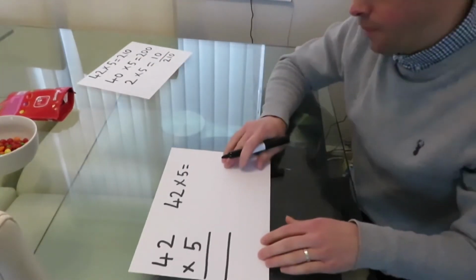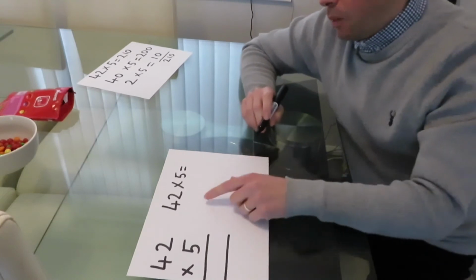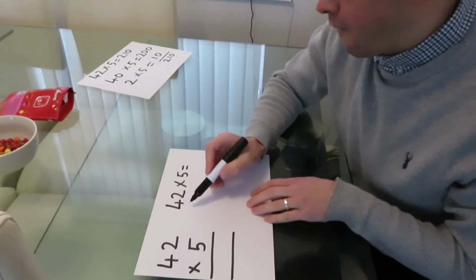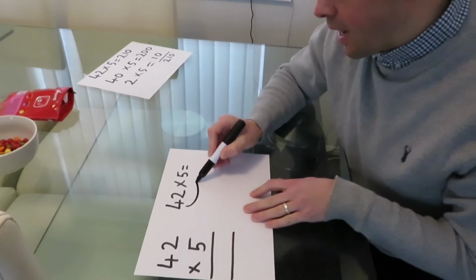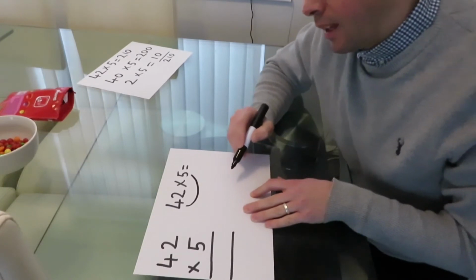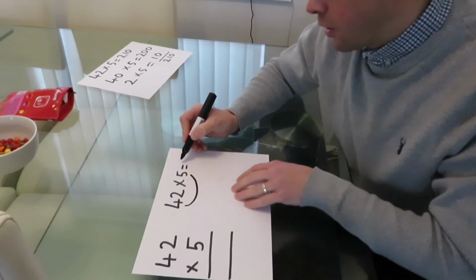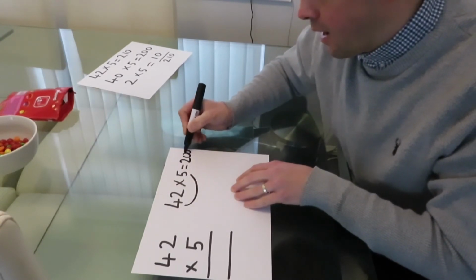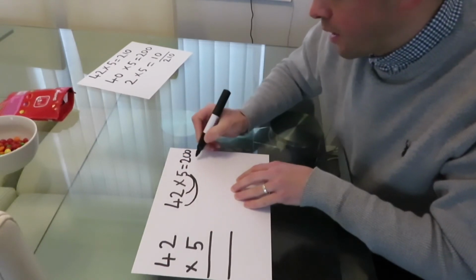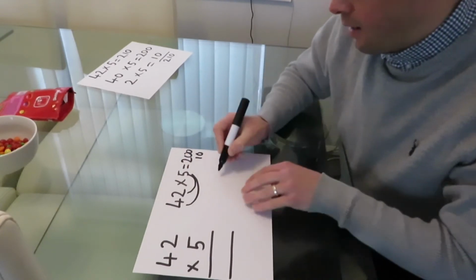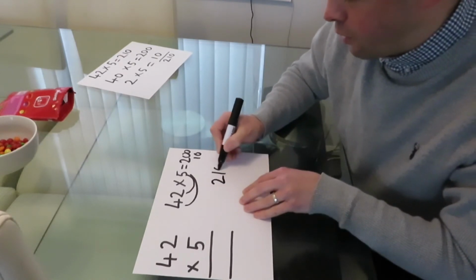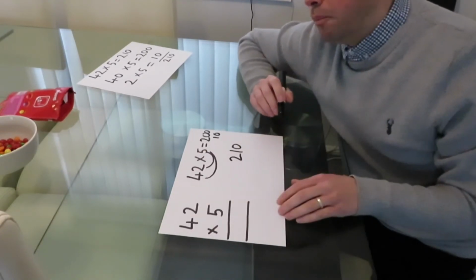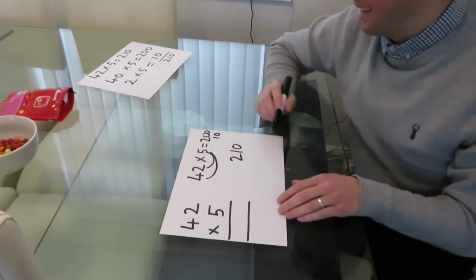Now I've got this way here to help you as well. I'll do this one first, which is smile multiplication. Now remember, 4 tens times 5 gives you again 200, which is 40 times 5 obviously, and then I'm going to do the 2 times 5, which gives you the 10, and the answer to that obviously is 210.